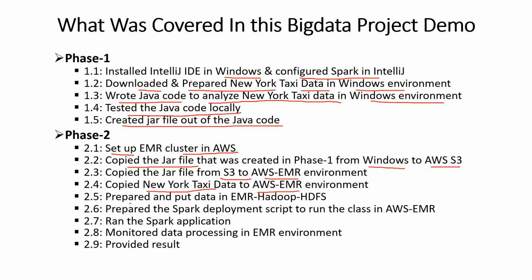I prepared and put the data in EMR Hadoop HDFS, prepared the Spark deployment script to run the class in AWS EMR, and finally I ran the Spark application. And I monitored the data processing in EMR while it was in progress and provided the result.